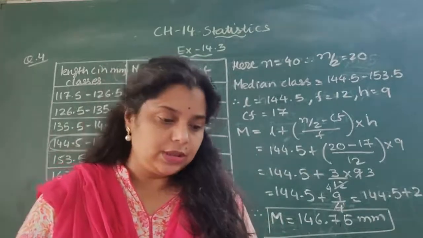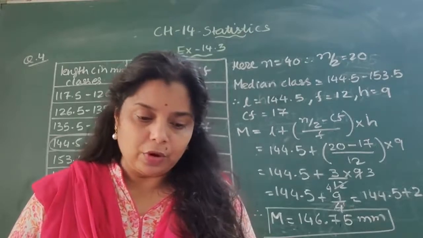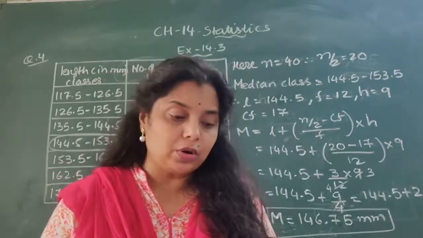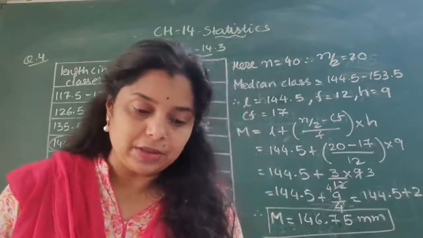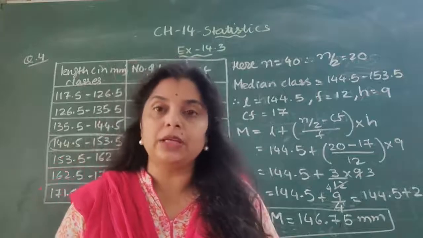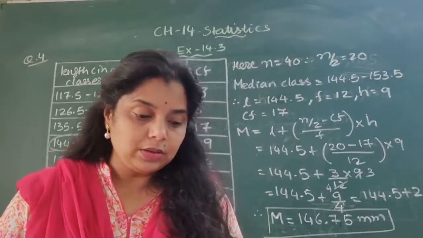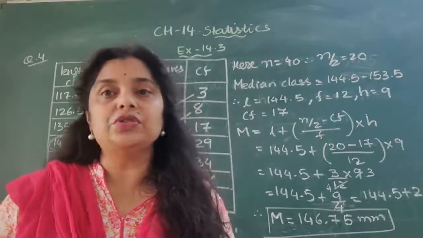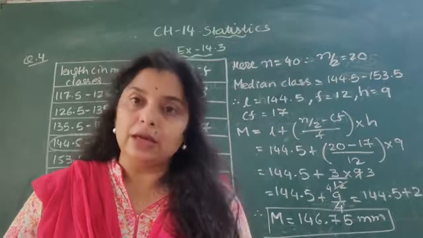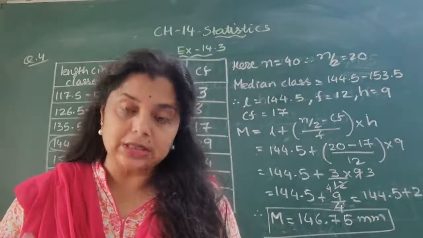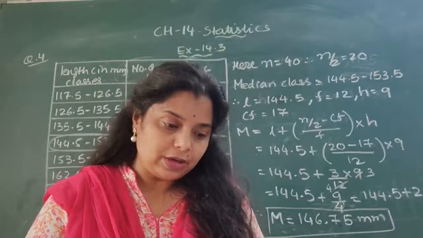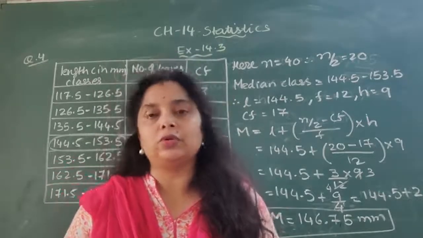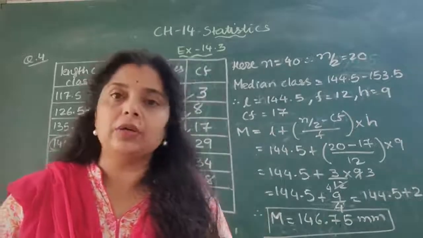In the sixth also it is like that. In the sixth question, 100 surnames were randomly picked from a local telephone directory and the frequency distribution of the number of letters in the English alphabet in the surnames was obtained as follows. The number of letters: 1 to 4, 4 to 7, 7 to 10. So in short, there are continuous classes again and the class size is 3. The number of surnames is given, it means the frequencies are given. You have to find the cumulative frequency and find the answer.